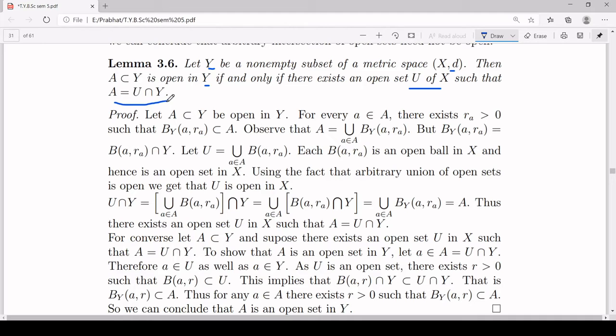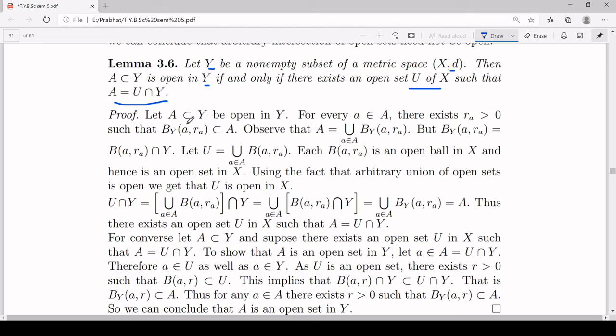See, we have already proved that an open ball in metric subspace Y is the same as the intersection of Y with an open ball in metric space X. Now it is something similar to that: a set is open in Y if and only if there exists an open set U of X such that A is equal to U intersection Y.